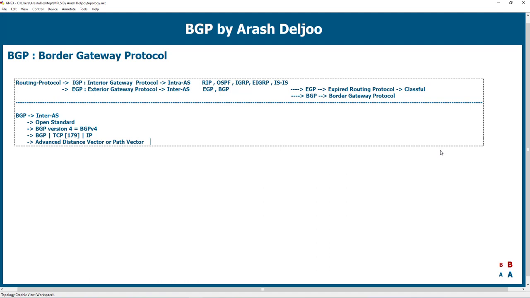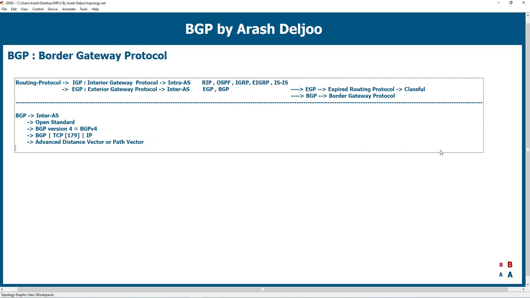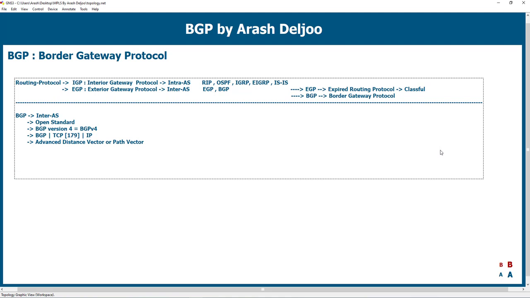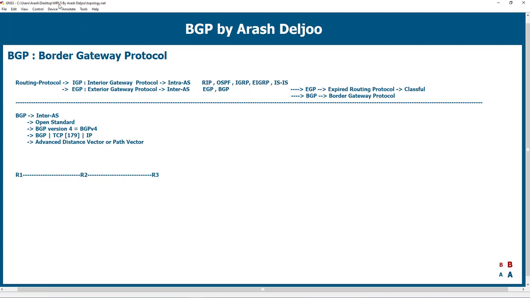The first thing I want to show you is the mechanism of BGP and some terminology in BGP, for example EBGP, IBGP, and some other terminology. I can use this scenario. Look at this scenario. For example, we have R1 and then R2 and then R3. Okay, this is a network scenario, and I want to use 3 ASs because BGP is a routing protocol between ASs.